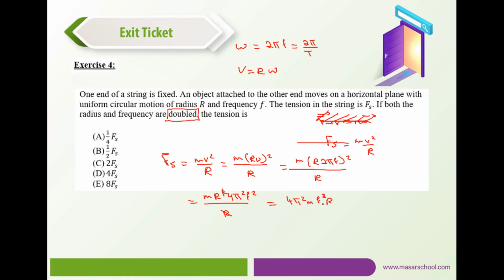Now everything is constant except for f and r. Now we can apply the FOC method. That would be 1 for all of these. Frequency is doubled, r is doubled, and that would give us 8. Then the factor of change is 8. And that's it for me in this video, guys. See you soon in a new one.